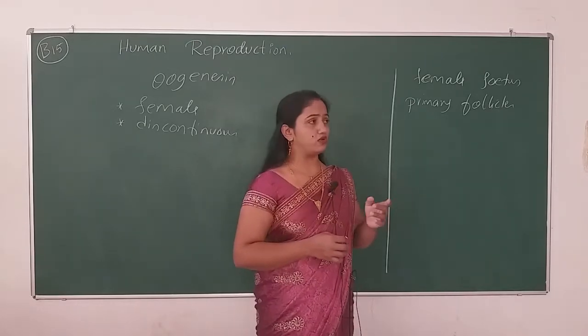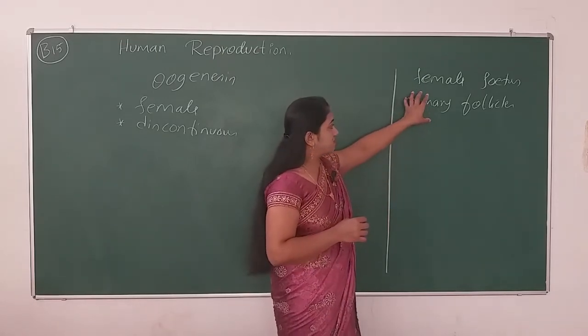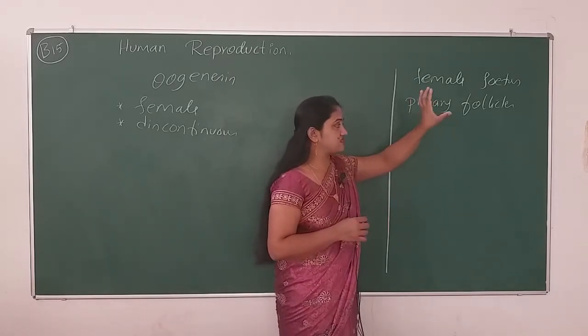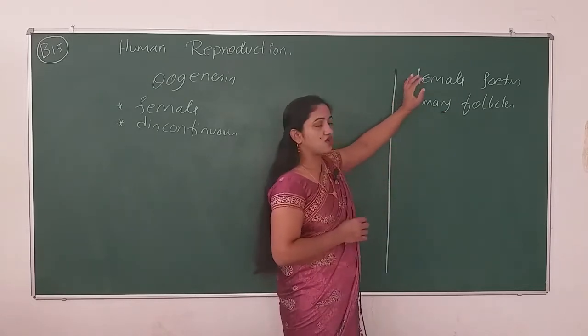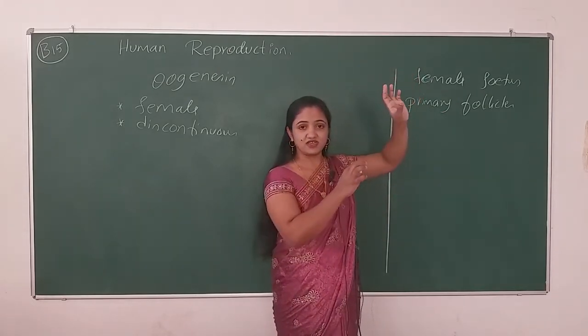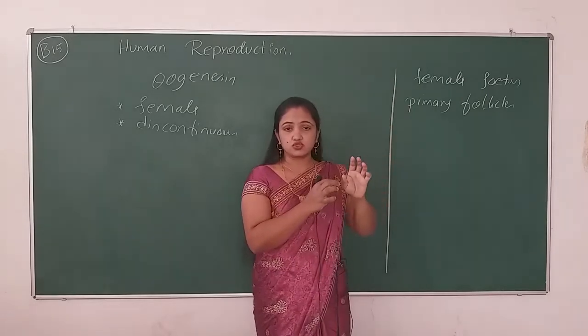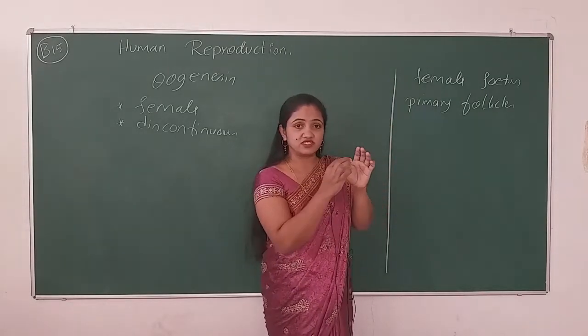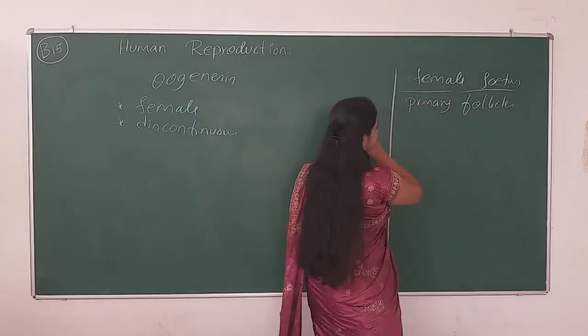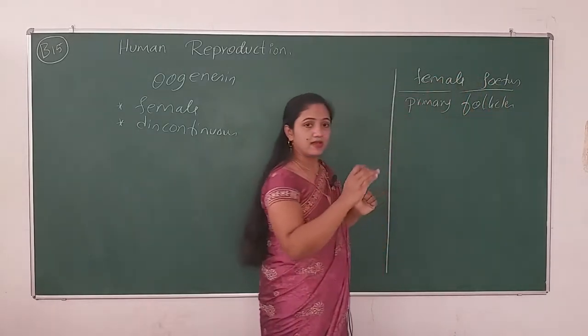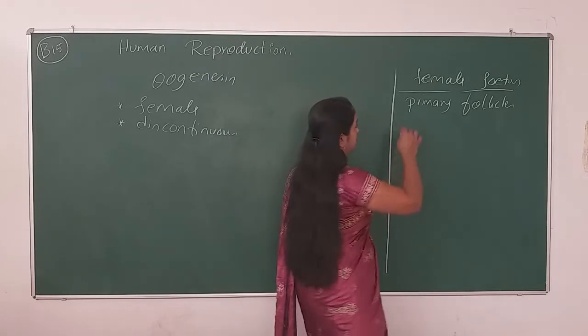So these primary follicles start germinating, they start producing at the embryonic stage, when the fetus is still in the mother's womb. From the embryonic stage itself, primary follicles start producing.